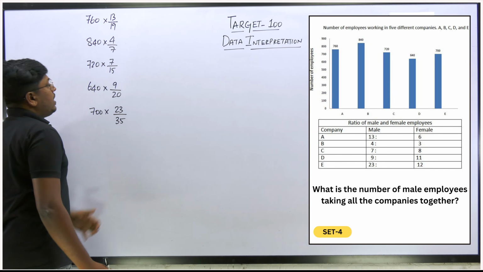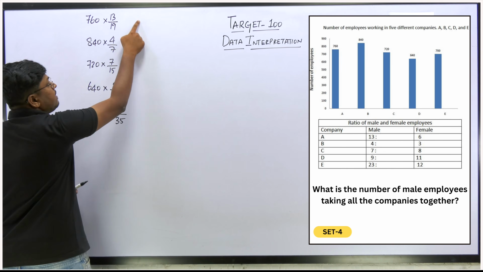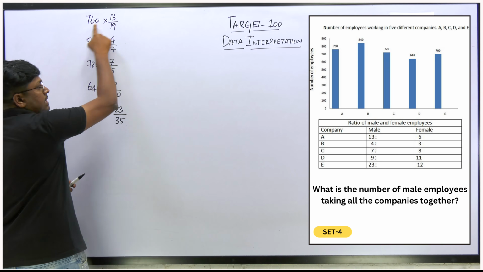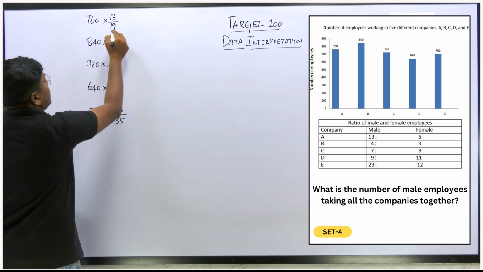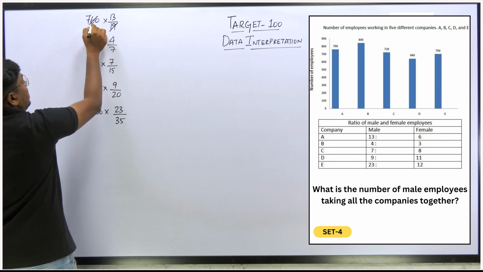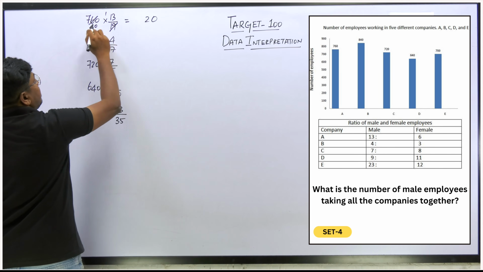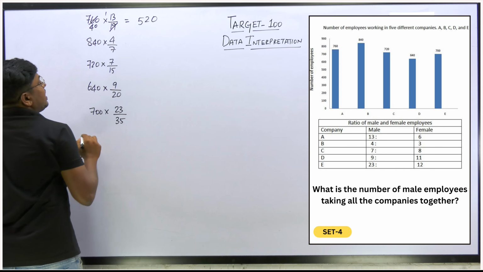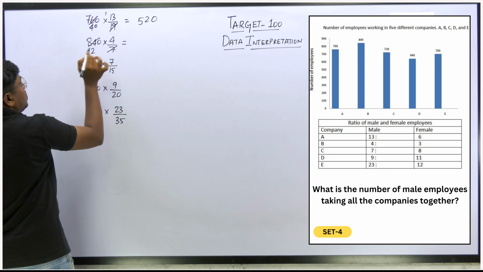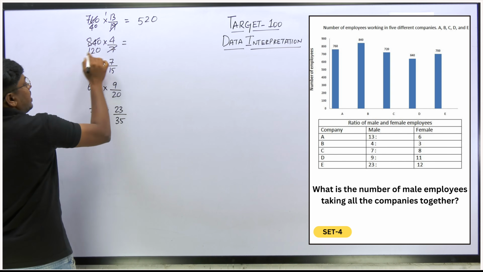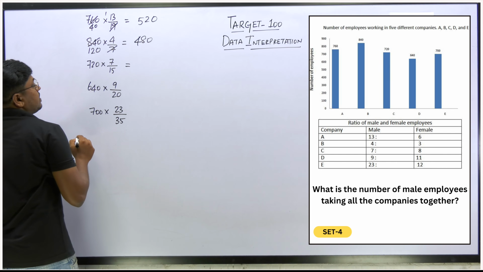Now if you find the male value, finding the female value is easy, because when you subtract the male value from the total, the resultant will be the female value. So 4 times 130 is 520, so 520 will be the number of males in the first company. Next, 840 into 4 by 7 gives 480, so 480 will be the second value.